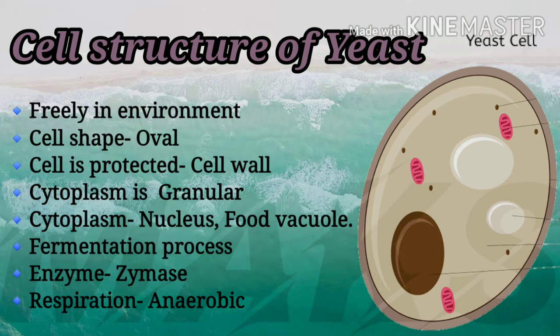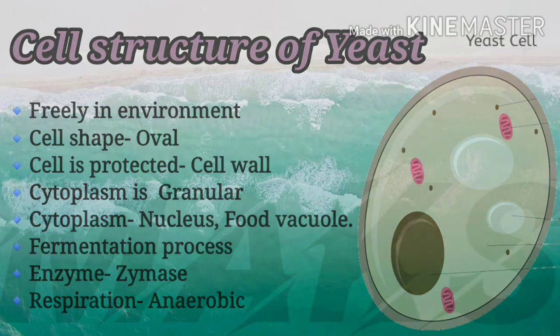In the cytoplasm there is a nucleus, food vacuole, and mitochondria. These are the cell organelles present in the cytoplasm. The yeast microorganism helps in the fermentation process with the help of an enzyme called zymase. The process of respiration in yeast cell is anaerobic, which means the yeast cell respires without oxygen.